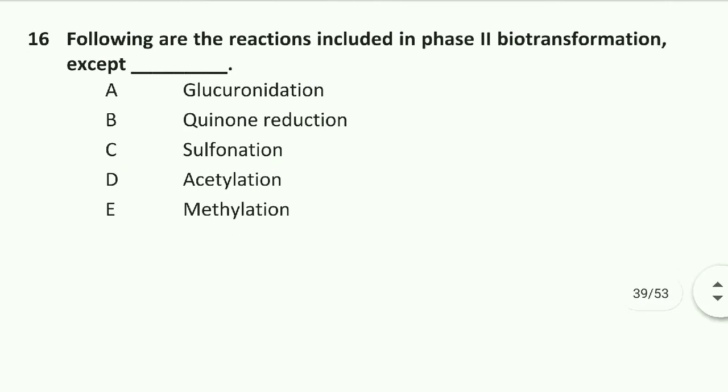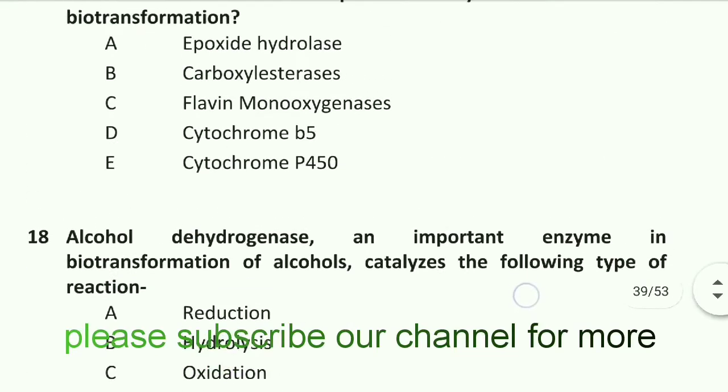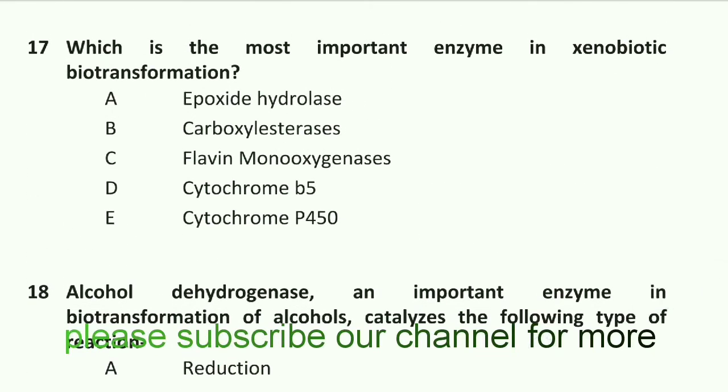Question number 16 is following are the reactions included in phase 2 biotransformation except quinone reduction. Option B is right. Quinone reduction. Question number 17 is which is the most important enzyme in xenobiotic biotransformation? The most important enzyme in xenobiotics biotransformation is cytochrome P450. Option E is right. Cytochrome P450 is most important enzyme in xenobiotic biotransformation.